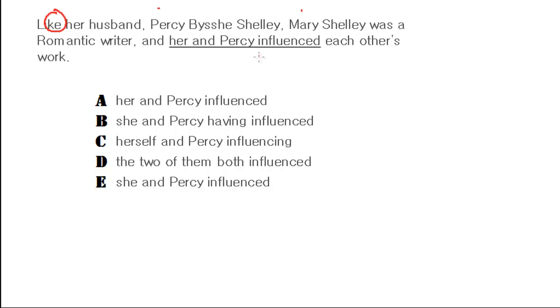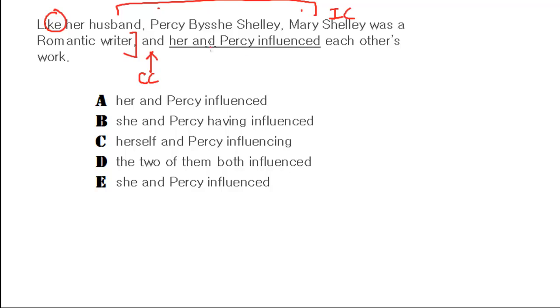You're gonna run into that question somewhere else. Was a romantic writer. Okay, end of one sentence idea. So that could be what? An independent clause, and then they combine it with "and," which is part of FANBOYS, or coordinating conjunction. So right now, so far, it's independent clause, coordinating conjunction. Okay, and it says her and Percy influence each other's work.